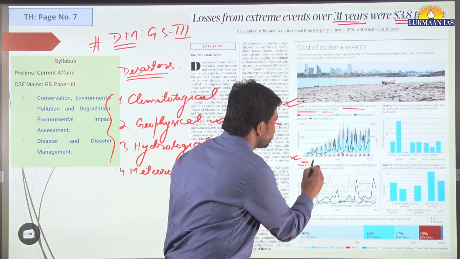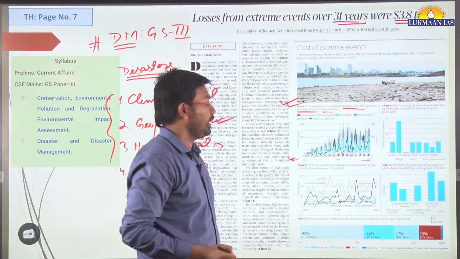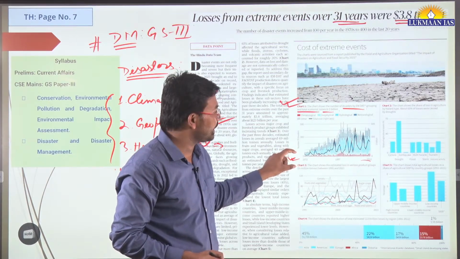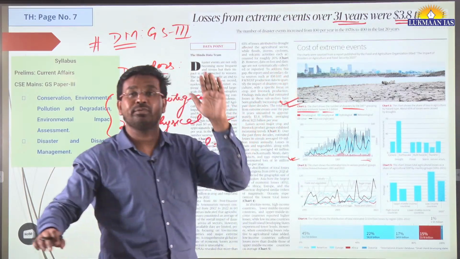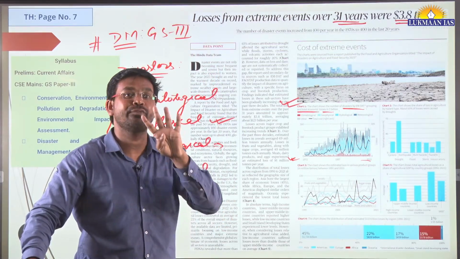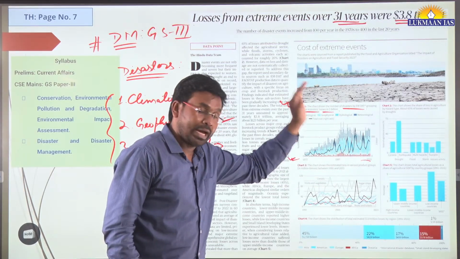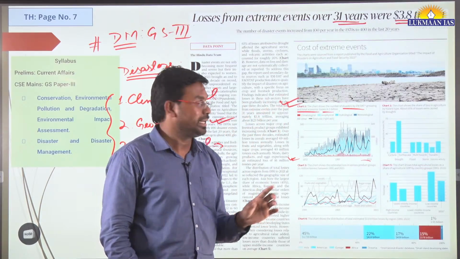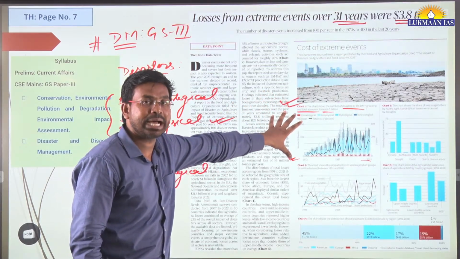This chart covers data from 1972 to 2022. In 1972, they used to have about 100 disasters in a year globally. But in 2022, it has come to about 400 disasters in a year. It means the number of disasters has increased fourfold from 1972 to 2022. And not only the number of disasters but also the intensity has increased, and this is causing more problems for people. So this is chart number 1.